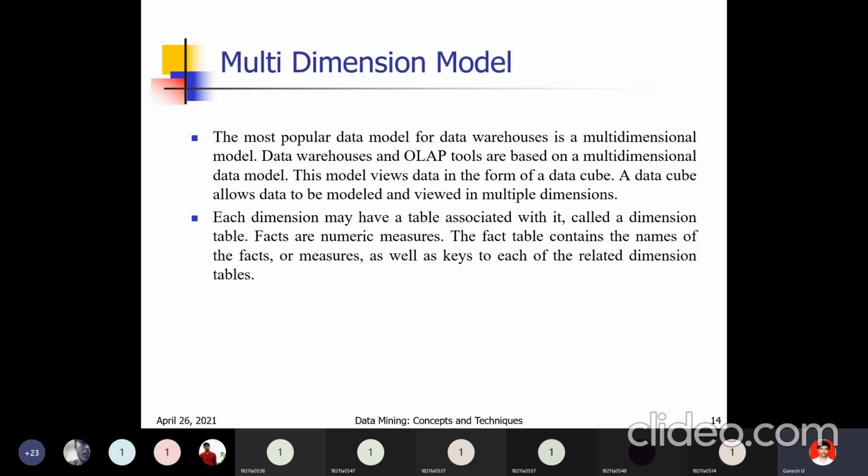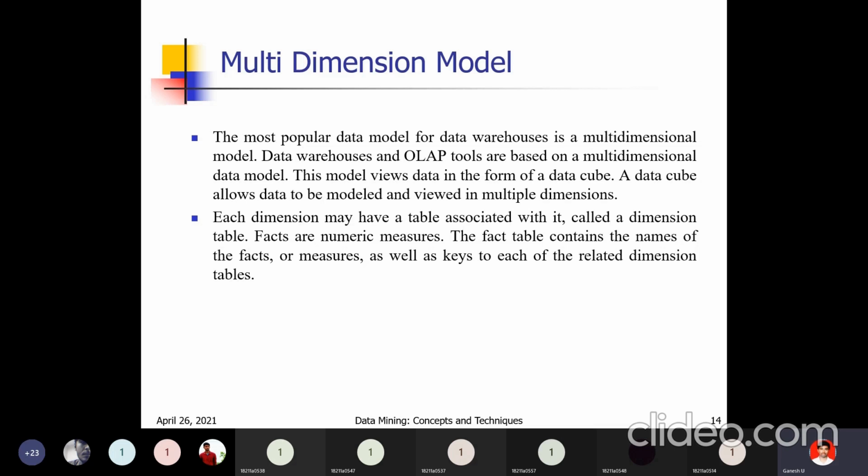Each and every entity is one dimension. For each dimension, we create one table, that is a dimension table. A fact is a collection of all dimensions, the collection of all entities, placed in one table. That is the fact table. It contains names of the facts, measures, as well as the dimension table keys.